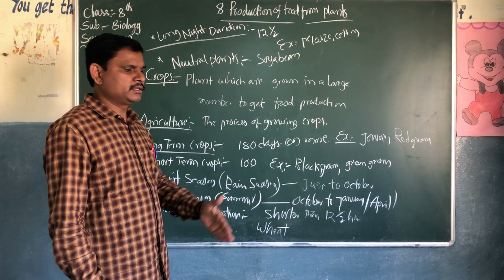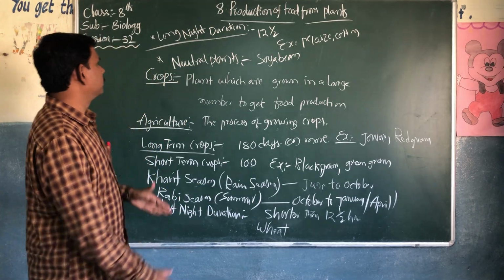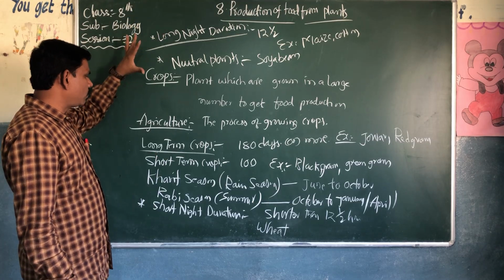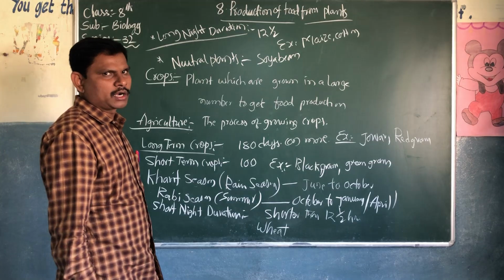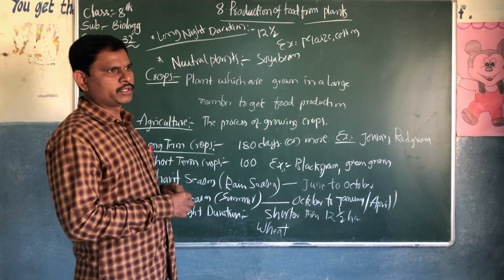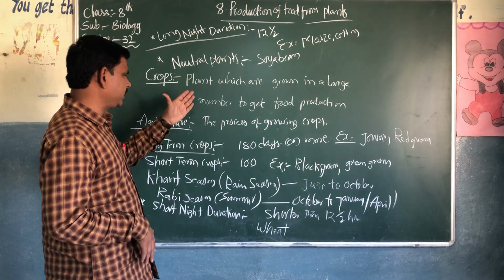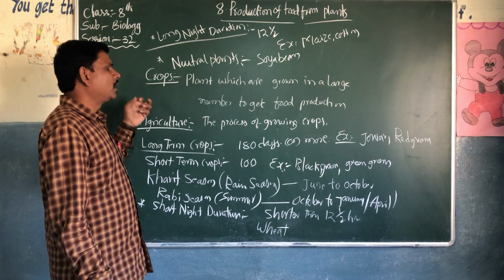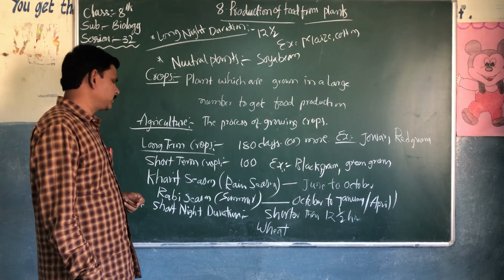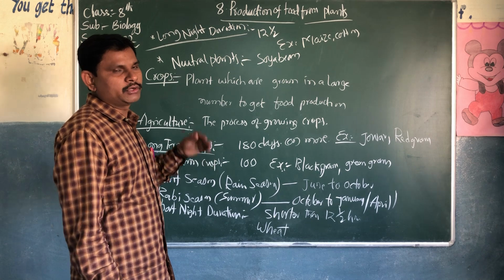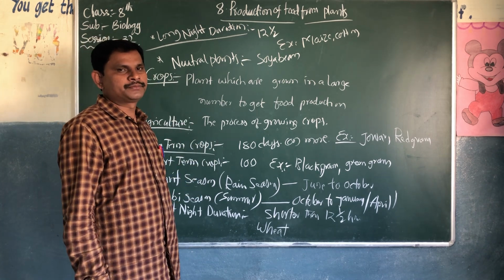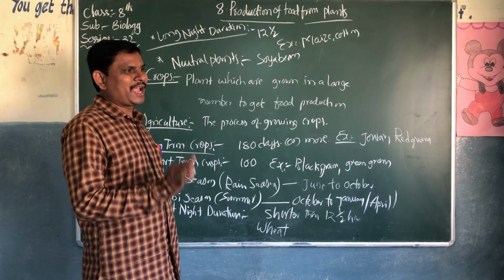Just you have to read the lessons. This is the homework today. You have to write only the definitions of what I have given. Go through the workbook. Everything is there in the textbook also, already written. So: what are crops, agriculture, long-term crops, short-term crops, Kharif season, Rabi season, long night duration, short night duration, and neutral plants. This is the homework today. You have to read, write and send it to me.